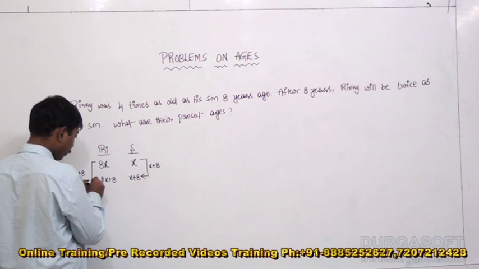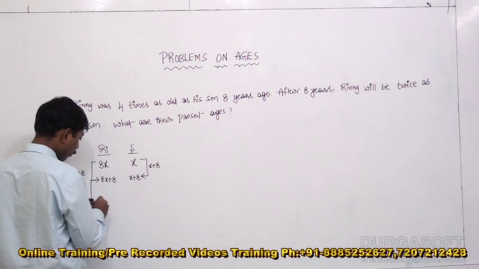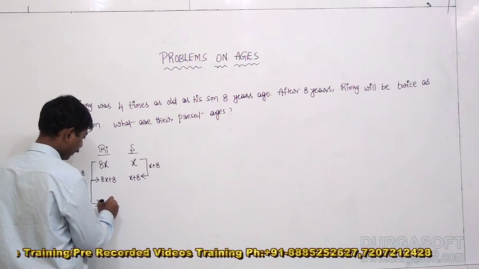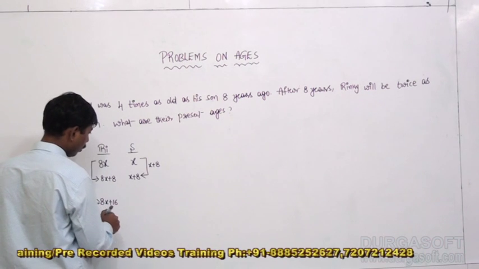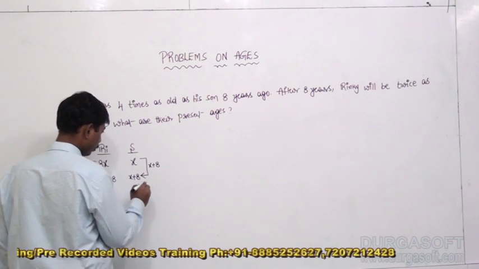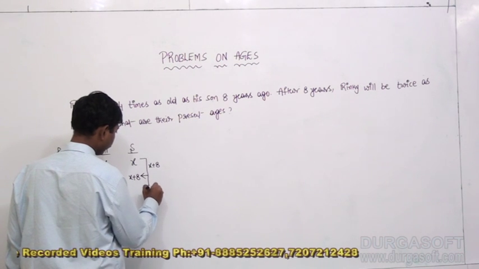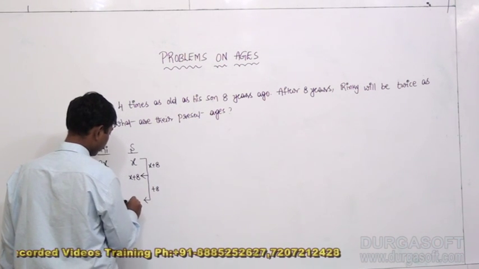After 8 years from present, the age of Rinky would be 8x plus 16. After 8 years, the age of Rinky's son would be x plus 16.